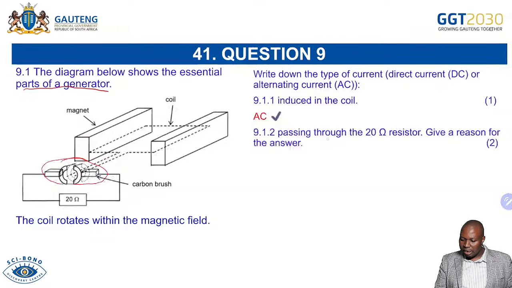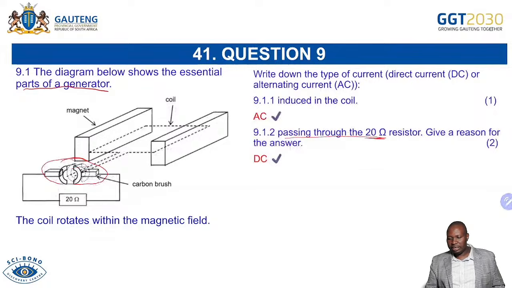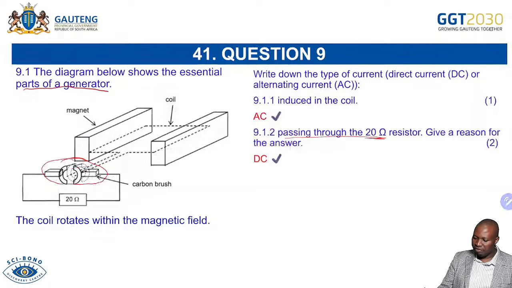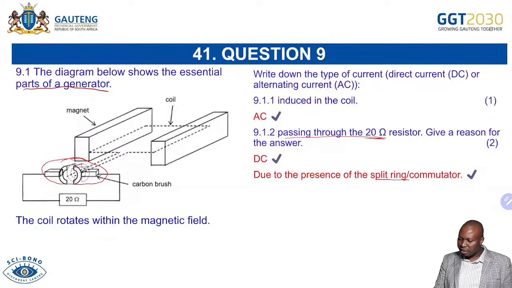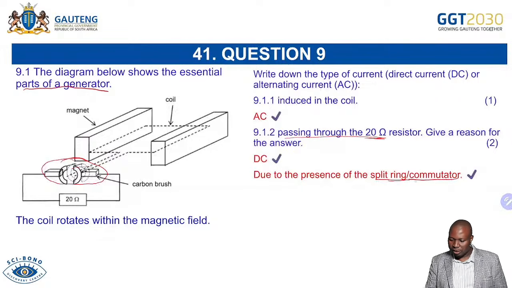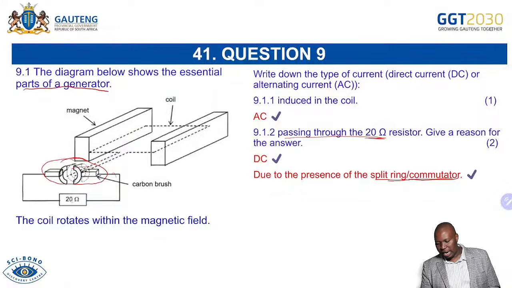So you can see that the one that is going to pass through the 20 ohms produced here, it will definitely be a DC power source. They said you must give a reason, and the reason is saying because we have a split ring. I would prefer to just use commutator. I find it easier to just use the word commutator, but we can use them interchangeably. And then we are saying, due to the presence of the commutator, the type of current that is moving here is a direct current.